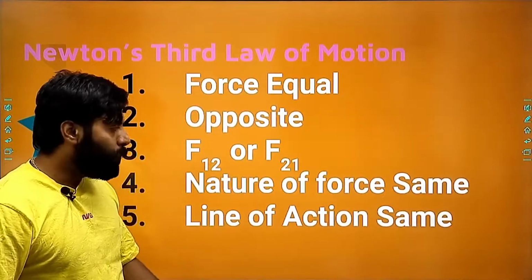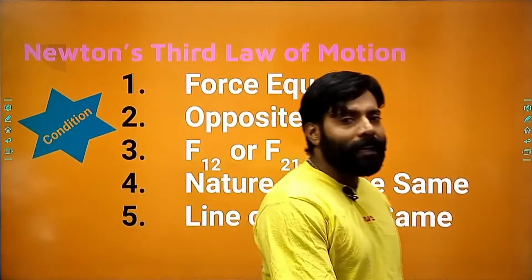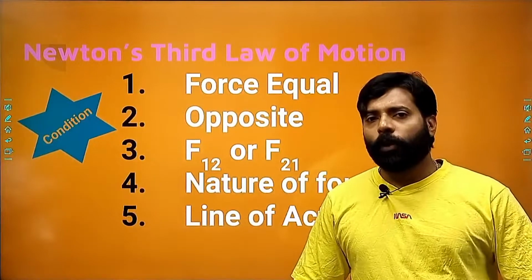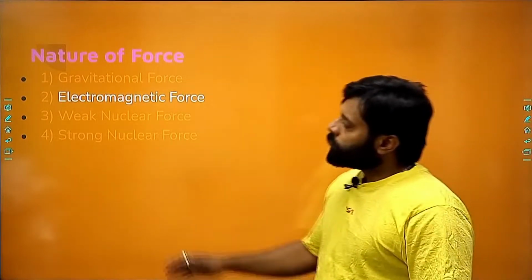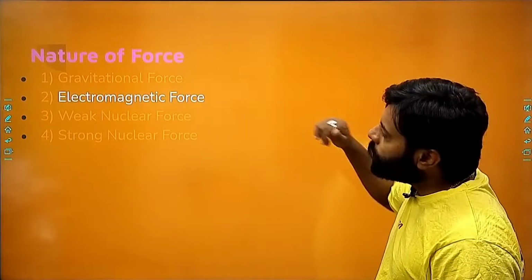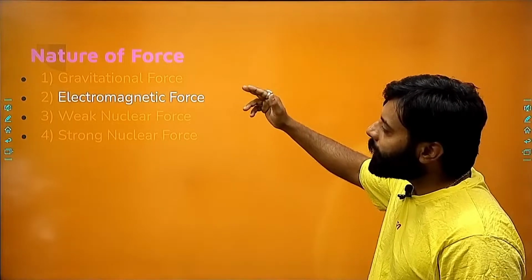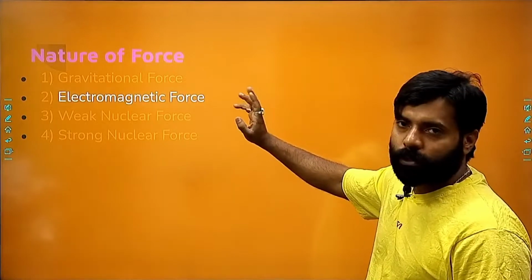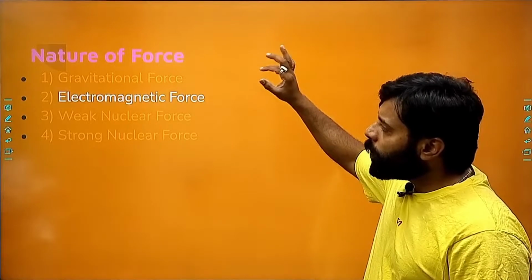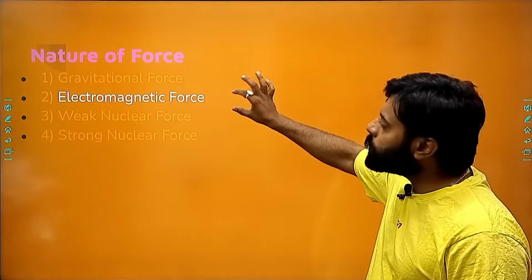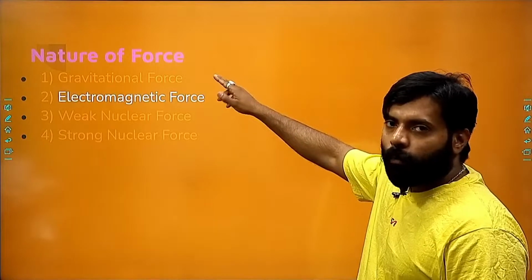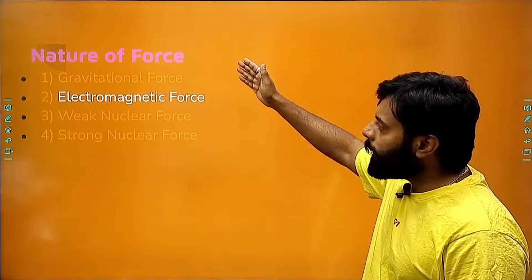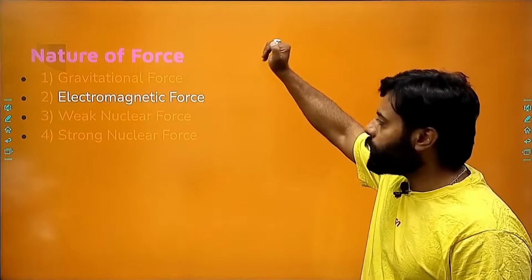And fifth and most important point, the line of action must be the same. So these are the four forces which I told you: gravitational force, electromagnetic force, weak nuclear force, strong nuclear force. In most of the part, we will be considering electromagnetic force only, right? Gravitational force, you can easily identify it.